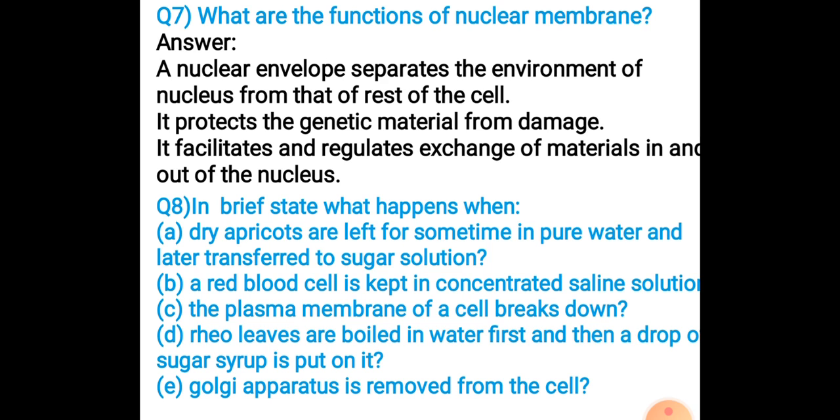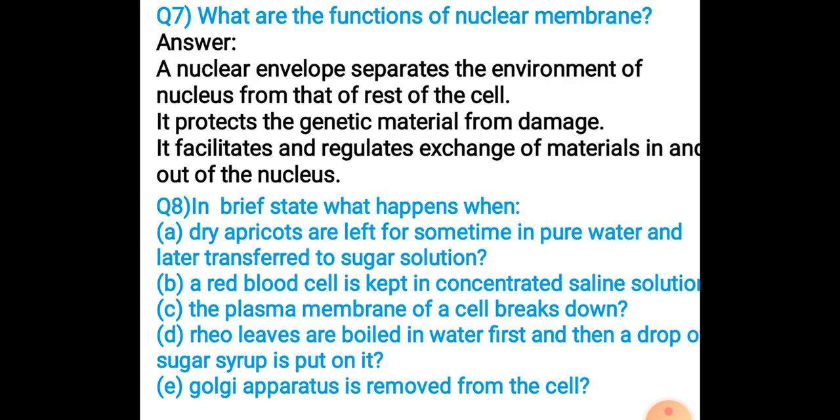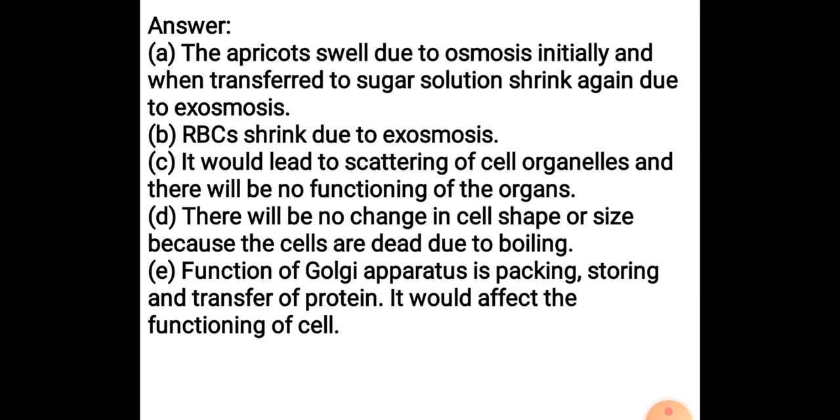Next, the plasma membrane of the cell breaks down. So what will happen if the plasma membrane breaks down, it will lead to scattering of cell organelles and there will be no functioning of the organelles, because plasma membrane अंदर एक कवरिंग की तरह होती है और ऑर्गेनल्स इनसाइड प्रेजेंट होते हैं, तो सब स्कैटर्ड हो जाएंगे. Next, Rhoeo leaves are boiled in water first and then a drop of sugar syrup is put on it. So what will happen? There will be no change because during boiling the cells die. So no endosmosis, no exosmosis.